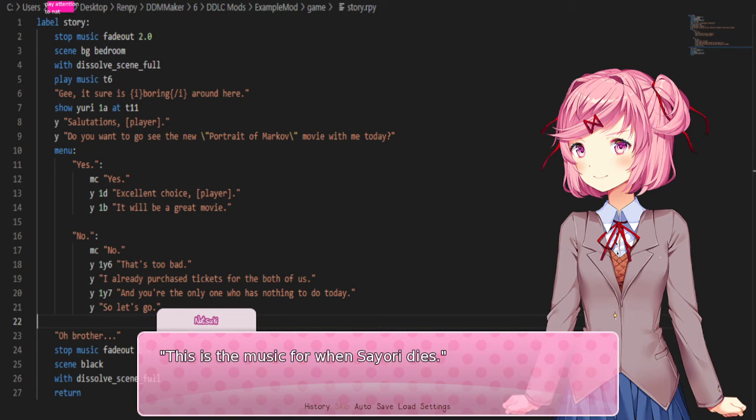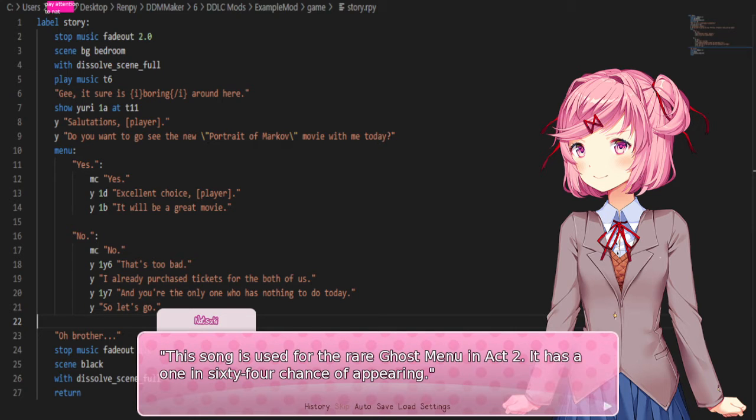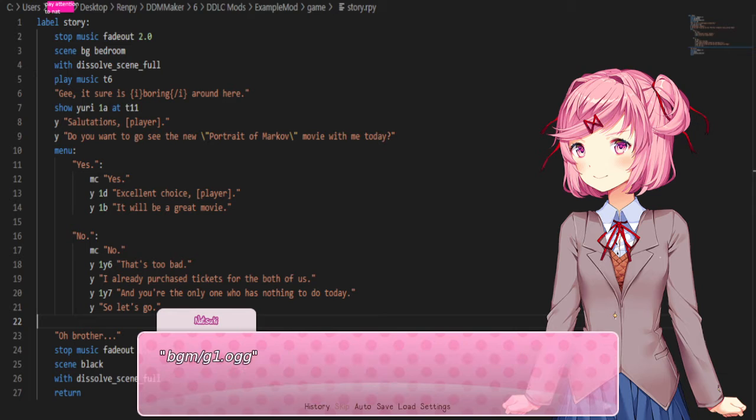Dun dun. This is the music for when Sayori dies, I said with a smile on my face. This is Monica's Space Room music. This is the music that plays after deleting Monica's character file. This song is used for the rare Ghost menu in Act 2. It has a 1 in 64 chance of appearing.